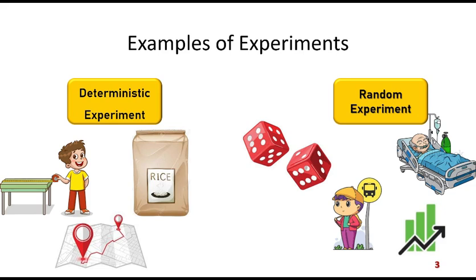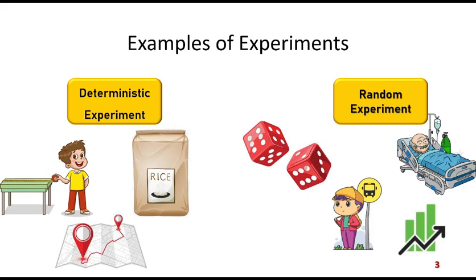Now our focus is on random experiments, so let us analyze random experiments in detail in subsequent slides. But here I would like to tell you one interesting thing. For example, in throwing of a die, the possible values are 1, 2, 3, 4, 5, and 6. These are all discrete, integral values. So this is an example of a discrete random variable. Now waiting time for the bus is continuous. Stock price is a continuous variable. It can take any value within a particular range.